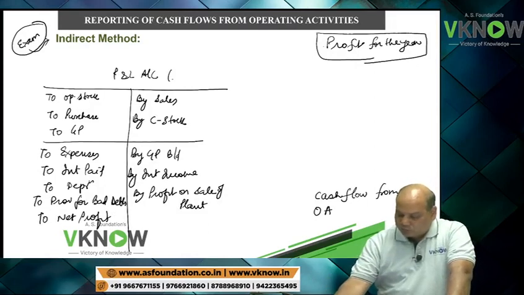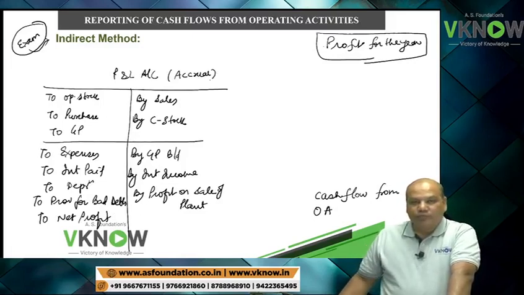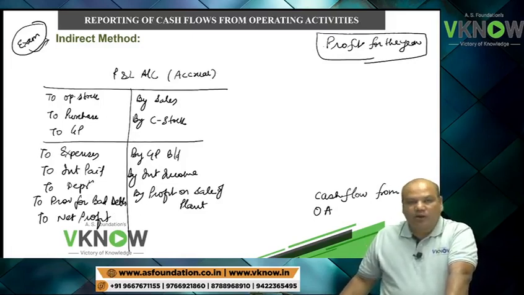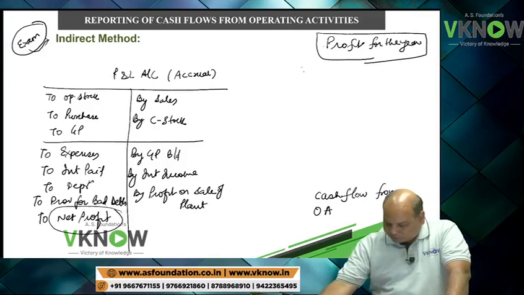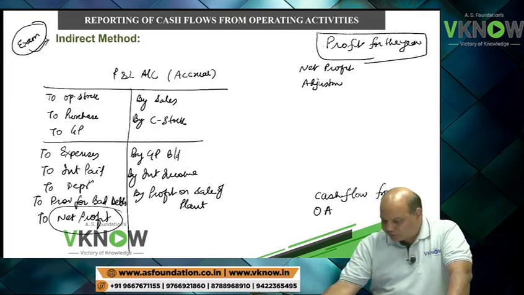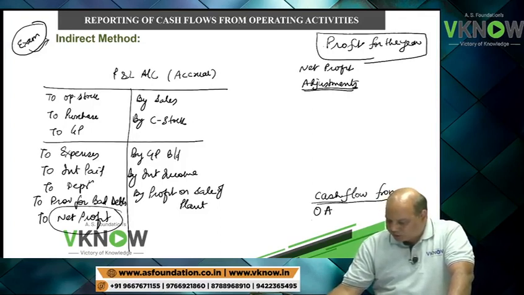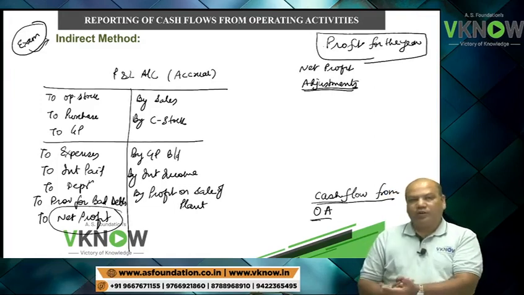First of all, you know P&L account is prepared on accrual basis. Cash flow statement is prepared on actual inflow and outflow of cash. Now I will start with this net profit figure, but I will have to make certain adjustments to reach the cash flow from operating activity.